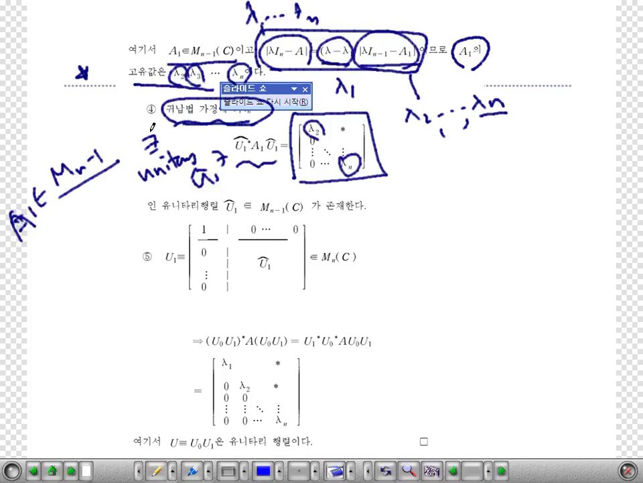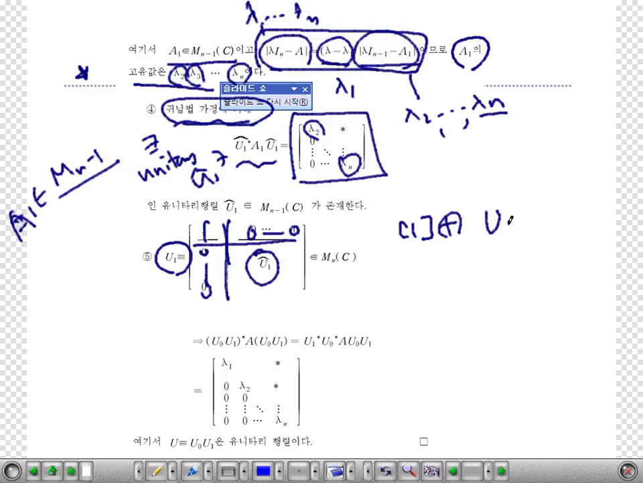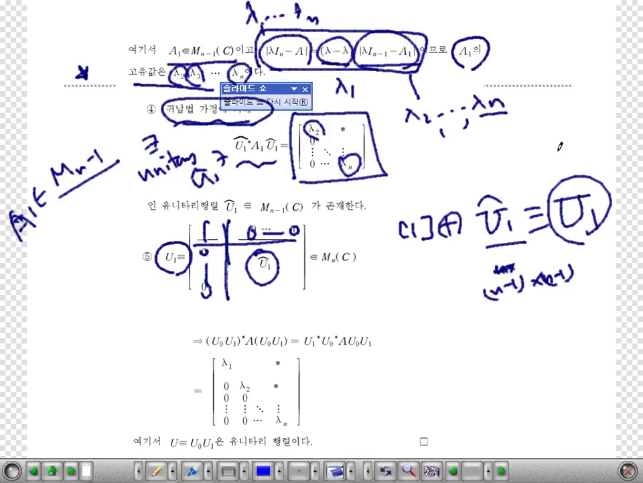Okay? Then let's form a matrix U1, an n by n matrix, like this. U1 hat is here, and all the others are 0 except 1. So it's a 1 direct sum with U1 hat like this. Let's say this one is a matrix U1. U1 hat is an n minus 1 by n minus 1 matrix, but U1 is an n by n matrix.